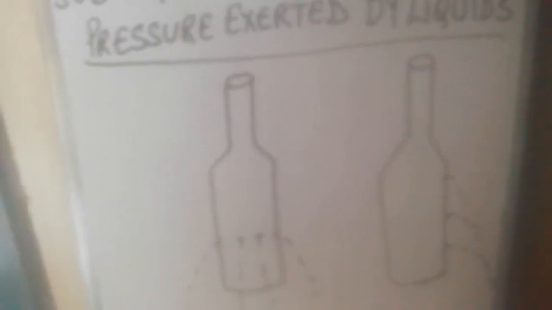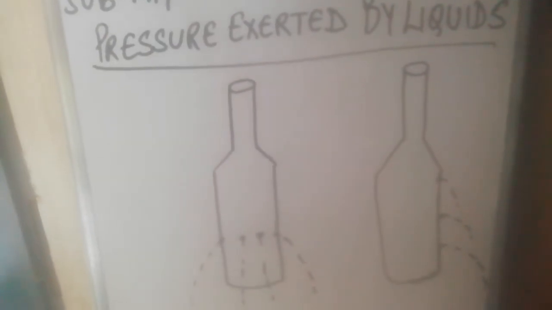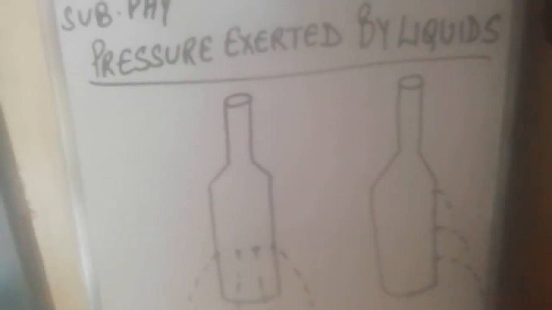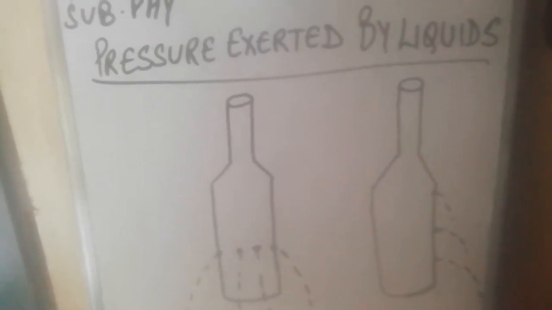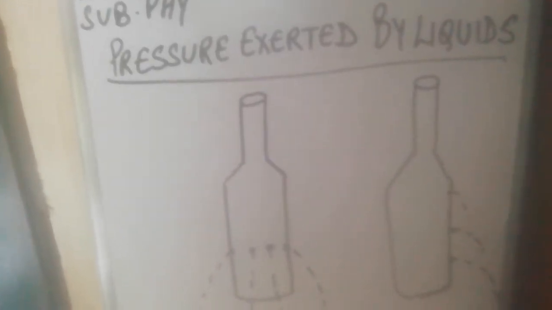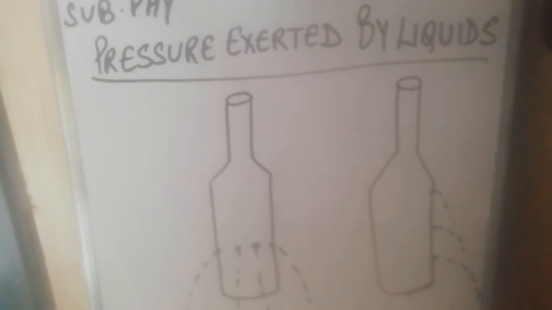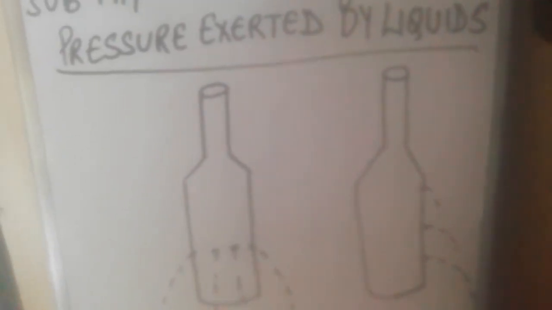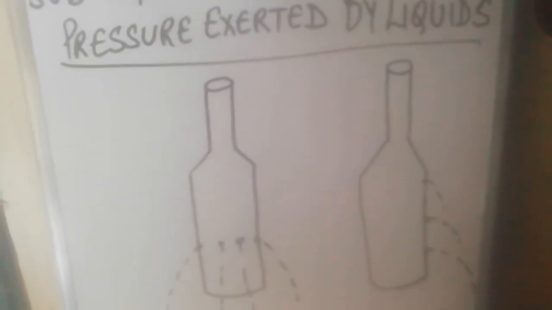You must have felt this. When a mug is pushed into a bucket full of water, what happens? It resists going down. You have to apply a force to make it go down. The mug resists being pushed down into the water due to what? Due to the upward pressure exerted by the water on the mug. Since there is an upward pressure exerted by the water on the mug, that's why the mug resists going down inside the water, but by applying force you are making it go down.